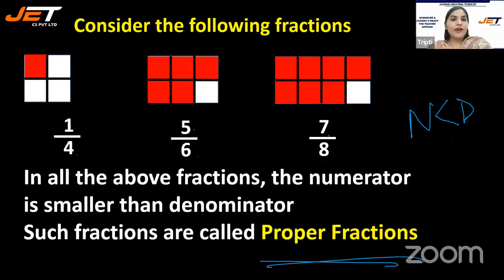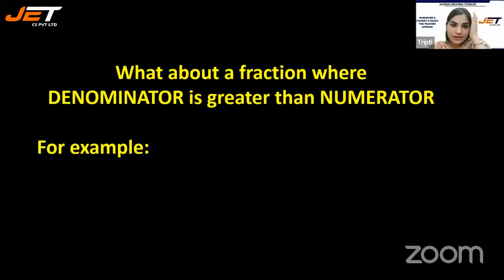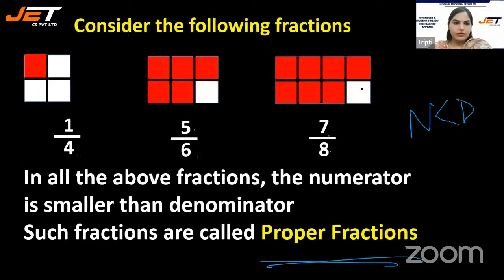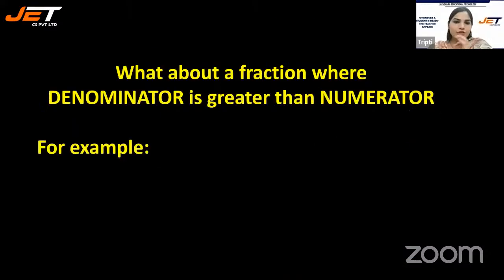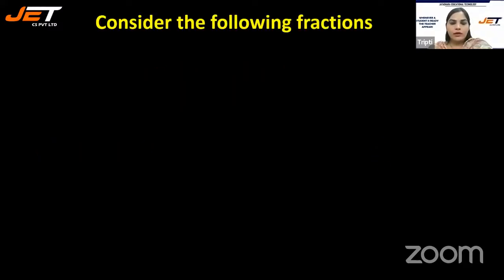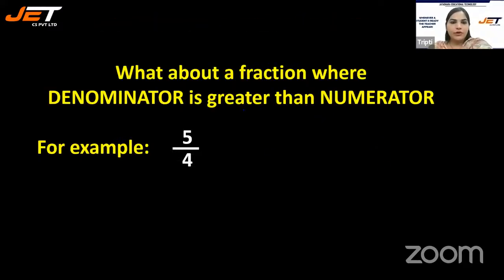But what about the fraction wherein the numerator is greater than the denominator? Here, where the numerator is smaller than the denominator, these are proper fractions. But what about something like 5 by 4?